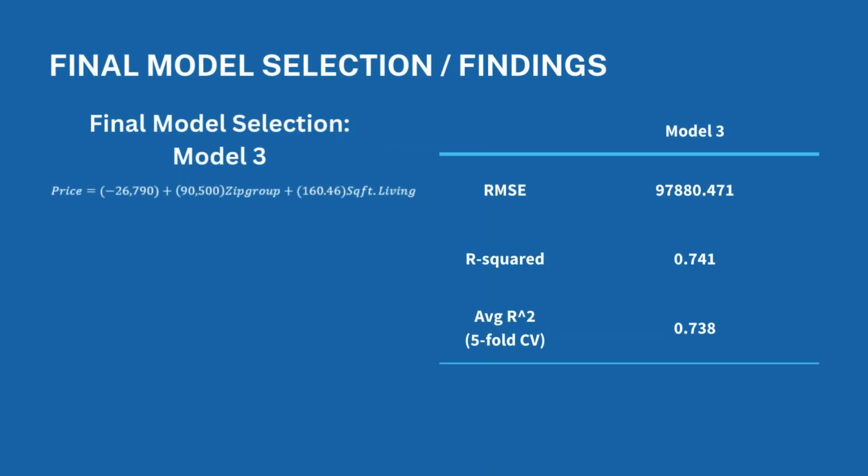Our machine learning tests confirmed the model results. While Model 1 might have shown promise initially, the multicollinearity with grade posed a risk. Model 3 emerged as the optimal choice due to statistical analysis and machine learning validation. This model focuses on zip code group and square footage as the key factors influencing King County housing prices.